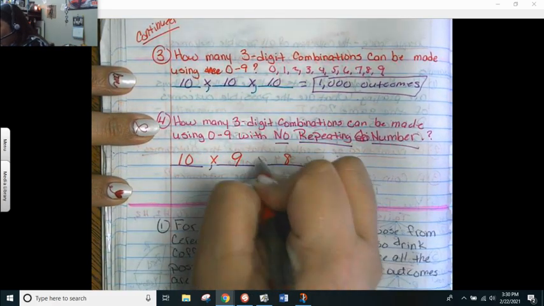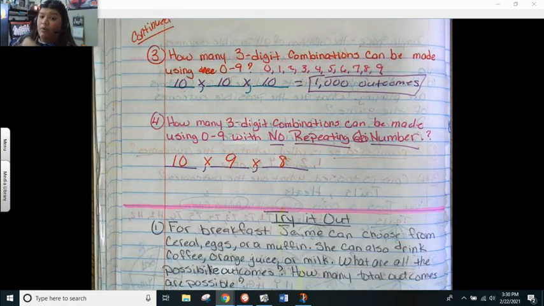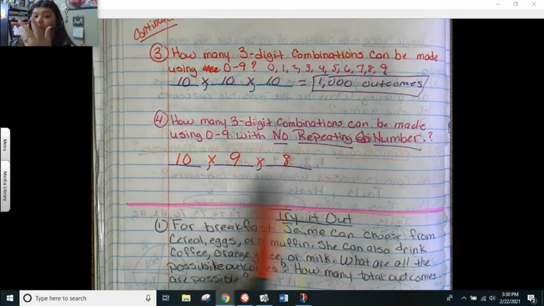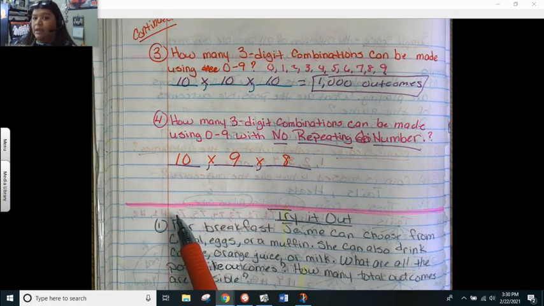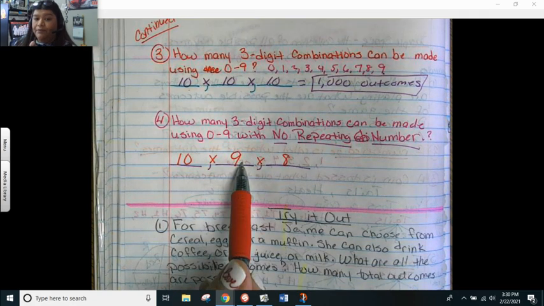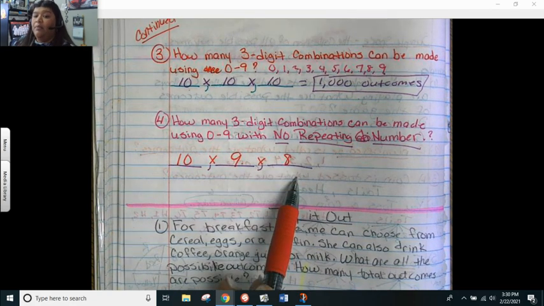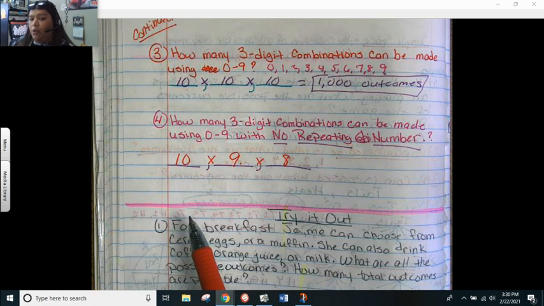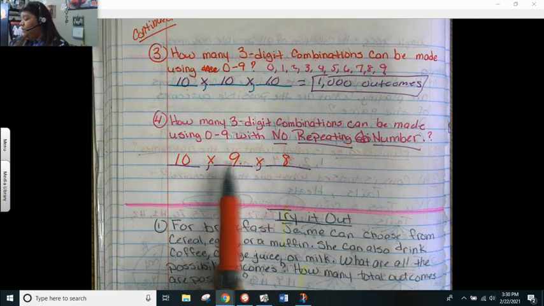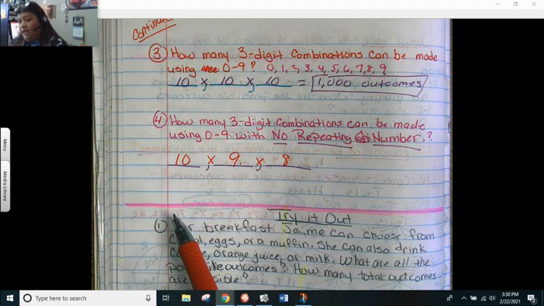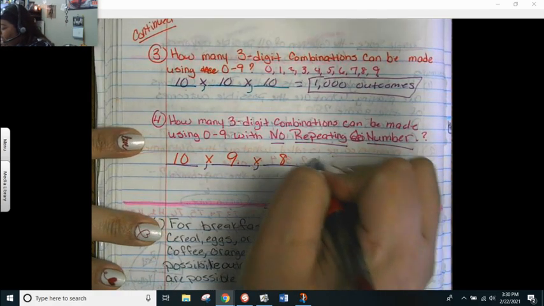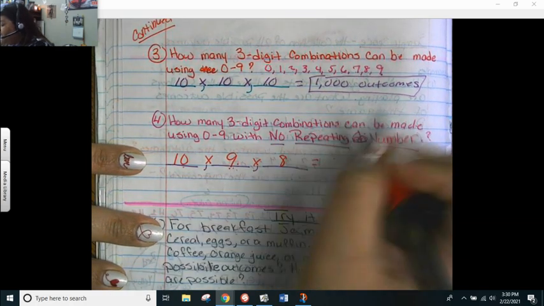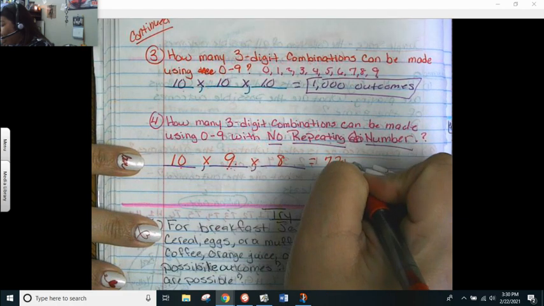Whenever you see words like not repeating, you cannot repeat the number, look at the pattern: you're going to be reduced by 1 every single time because one number cannot be repeated. So I have a 9, then another number can't be repeated, now I'm at an 8. If I had more digit combinations, my number would eventually go all the way down, but here it's just a 3-digit. So it's 10 times 9 times 8. 10 times 9 is 90, and 90 times 8 is 720 outcomes.